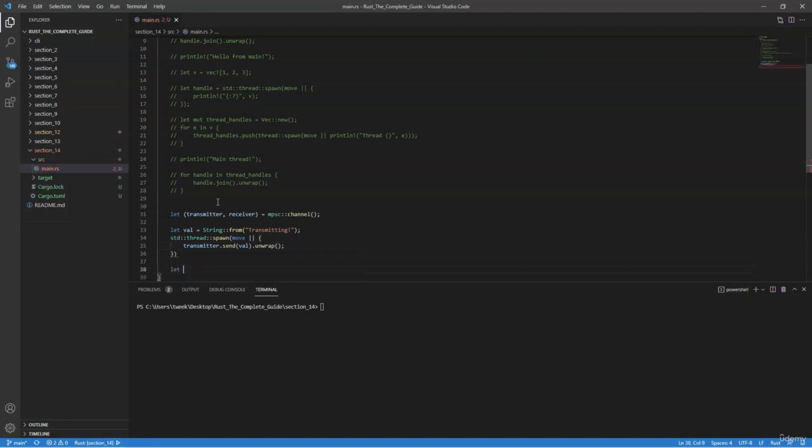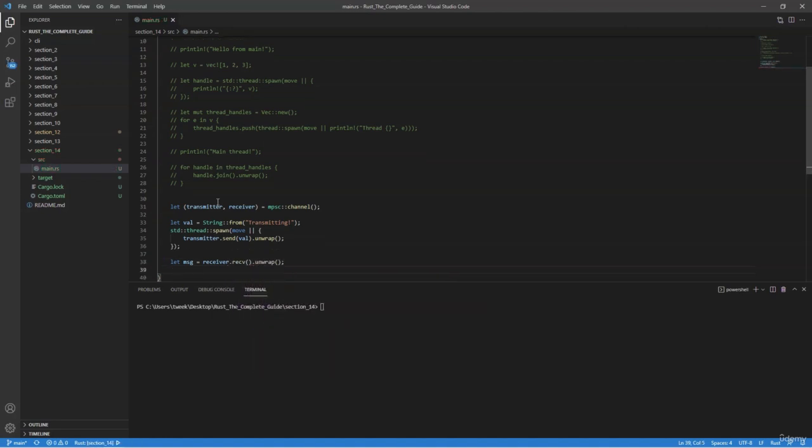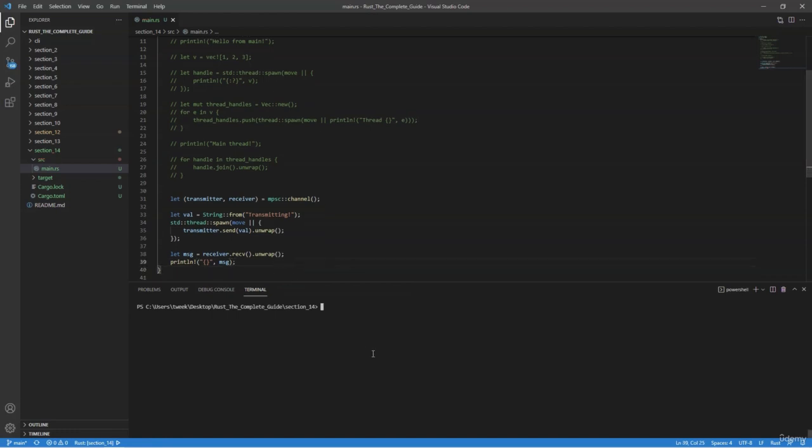For our receiver to receive, we just say let message equals, let me put this semicolon before I forget, receiver.recv, and then this also returns a result, so we need to unwrap it. And now we can print out the message that we received. And if we run this, we see "transmitting". So mpsc stands for multi-producer single consumer, which is essentially a description of how channels work.